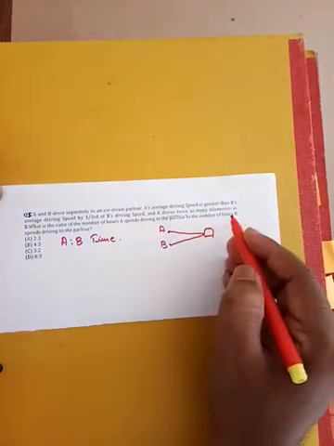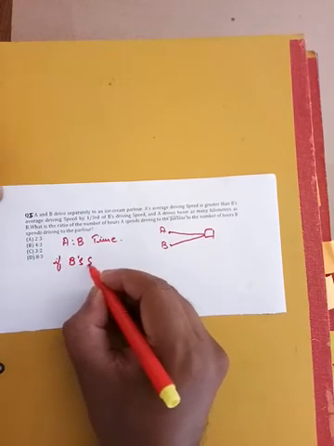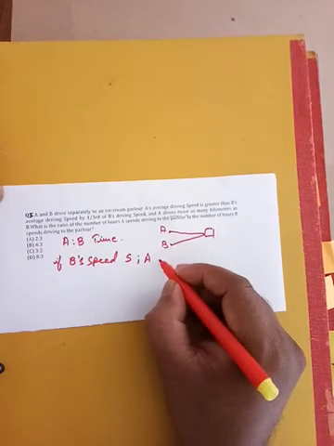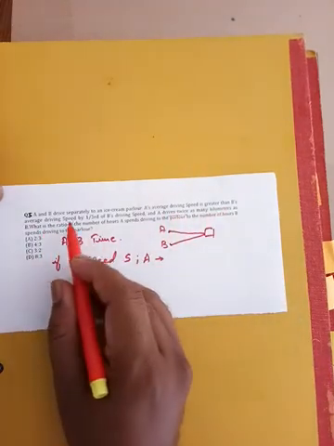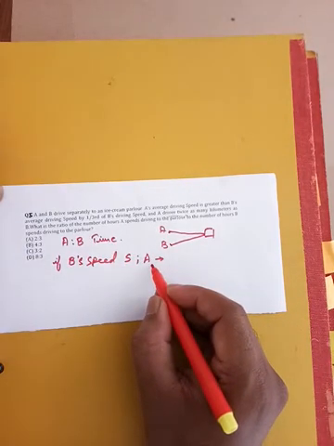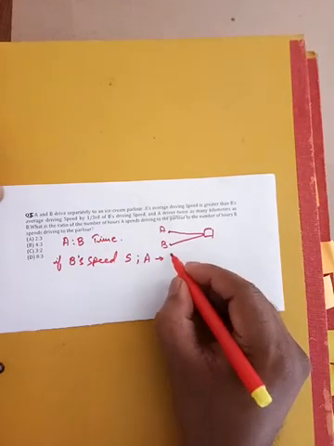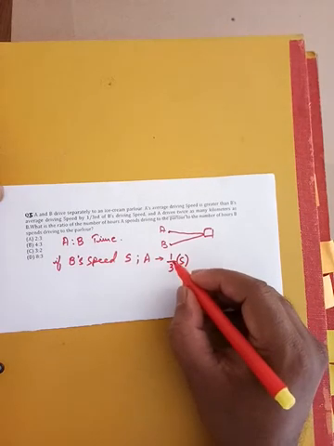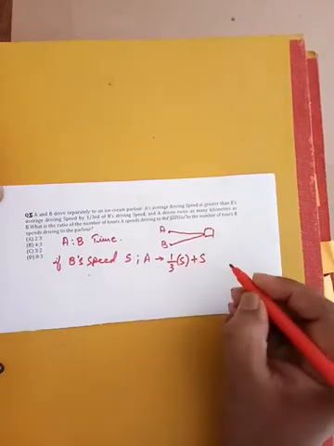So if I consider the speed of B as S, then let's see what the speed of A becomes. A's speed will be 1 by 3 times of S greater than S. So 1 by 3 times of S plus S is the basic speed.